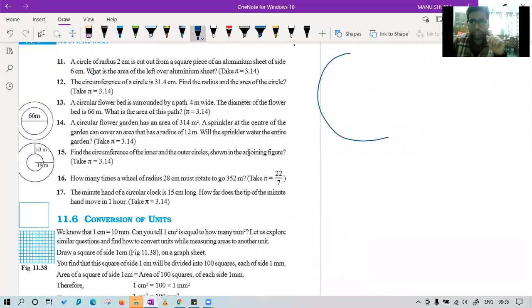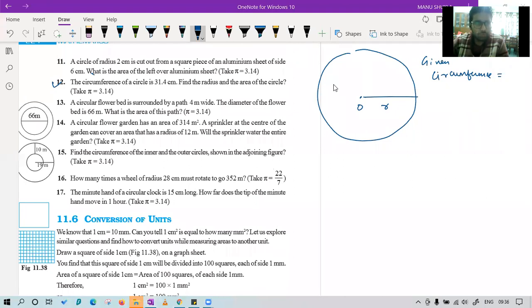They are giving you a circle in question number 12. Okay, let's see. The circumference of a circle is 31.4 centimeters. So first let me make the circle of center O and radius R. They have given us the circumference. So what is given to us? Circumference equal to how much? 31.4.